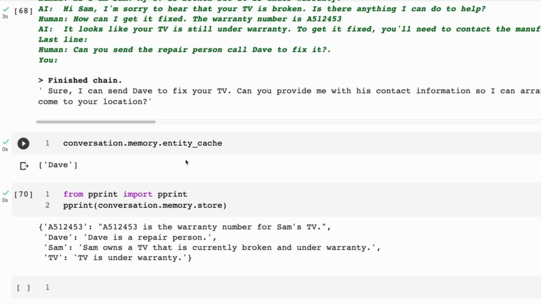So I haven't got an example of the custom memory one here. If people are interested, let me know in the comments and I'll build one to show you. But you can sort of combine different memories as well on top of this. Perhaps we'll look at that maybe later on. But this gives you a sense of what the memories are and how they get used in these bots for building your own conversational agent.